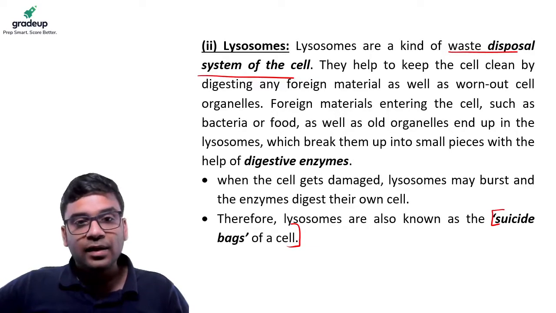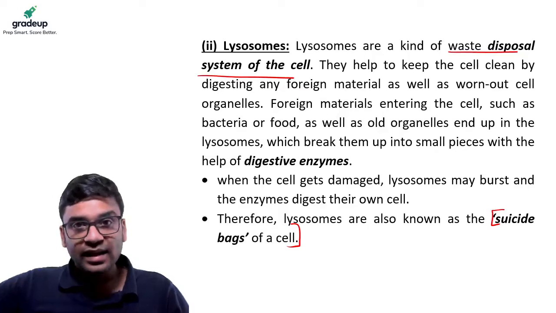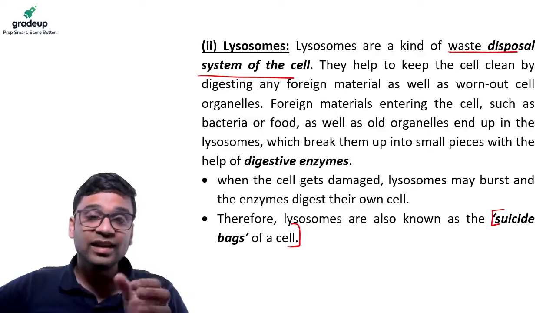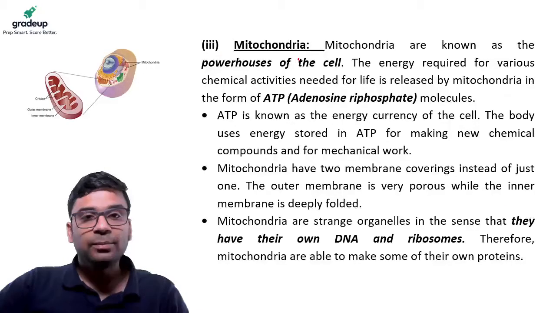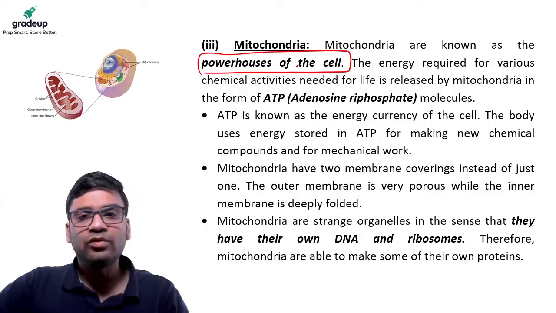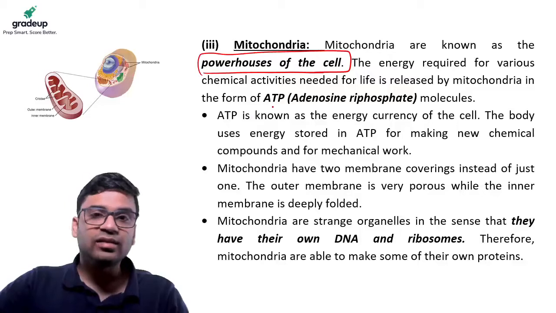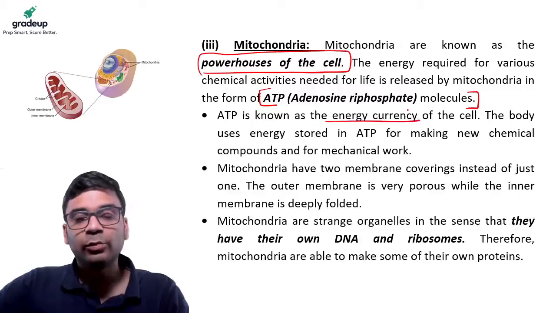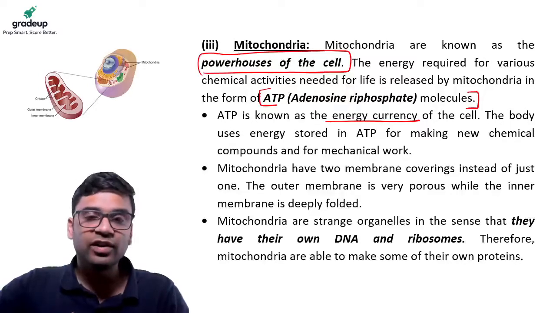These organisms are the ones which commit suicide, so the cell gets destroyed, which is lysosome. Similarly, mitochondria, I showed you, are the powerhouse of the cell. All the energy required for the chemical activities is produced by mitochondria, in the form of ATP molecules. ATP is the energy currency, like how we have joules and different units of energy. It is measured in ATP at a cell level.